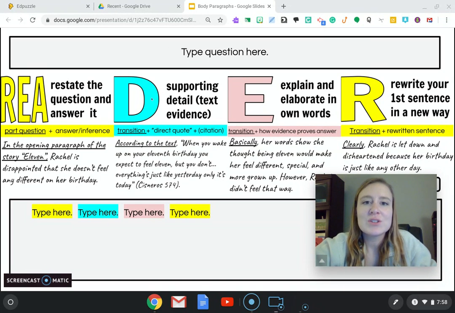The next part is your detail. You're going to find a fact from one of the sources in your packet, something to prove that reason, and then you'll explain it and then restate that reason in a new way.